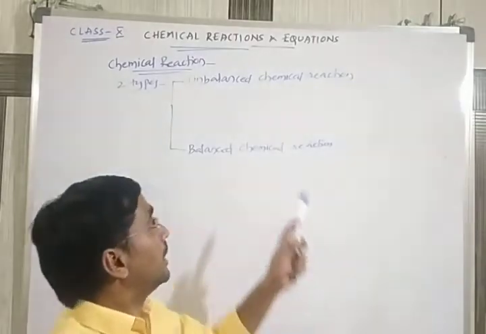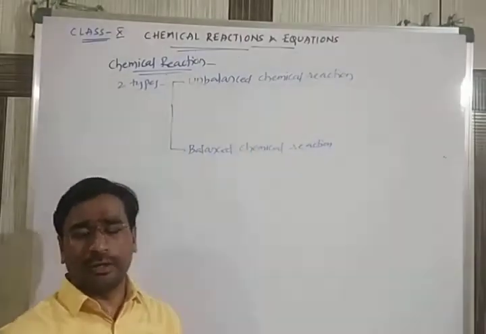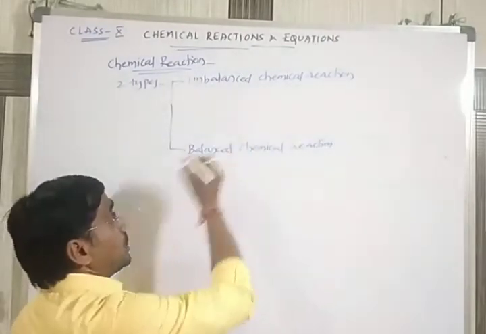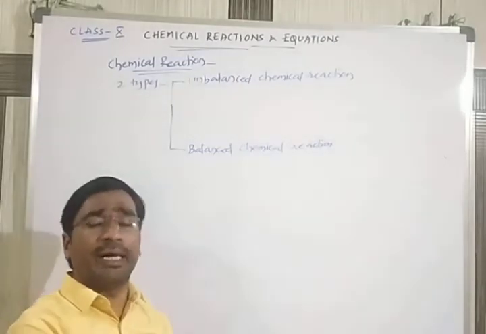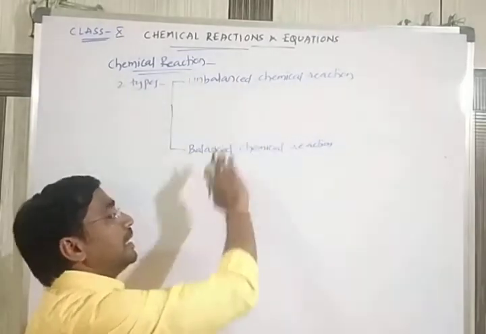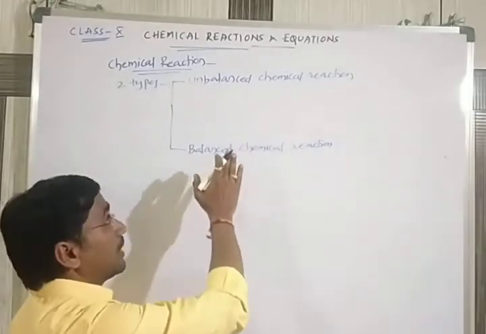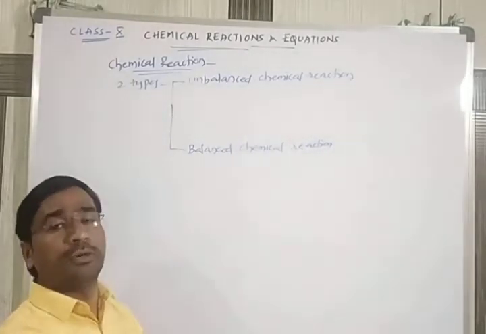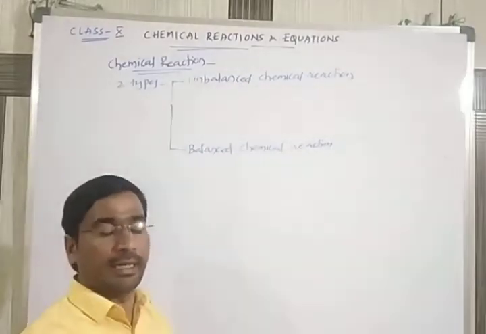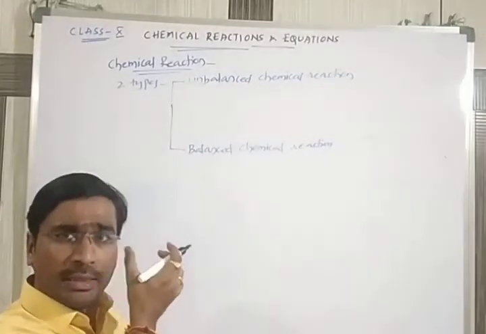But the number of atoms on the left hand side should be equal to the number of atoms on the right hand side.